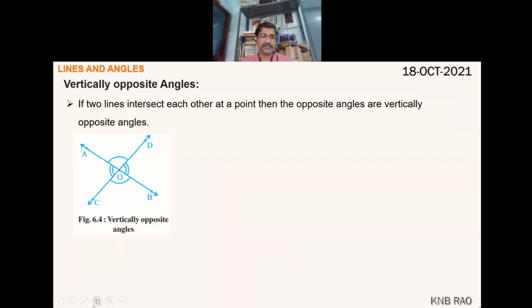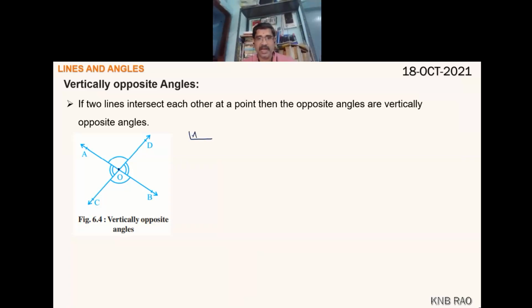Here, see children, a pair of intersecting lines form vertically opposite angles at the point of intersection. Here, line AB and line CD are intersecting at the point O. At this point of intersection O, there are two pairs of vertically opposite angles.